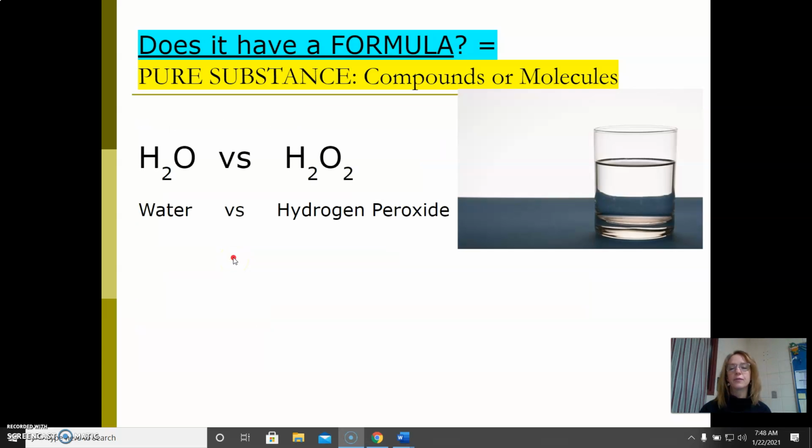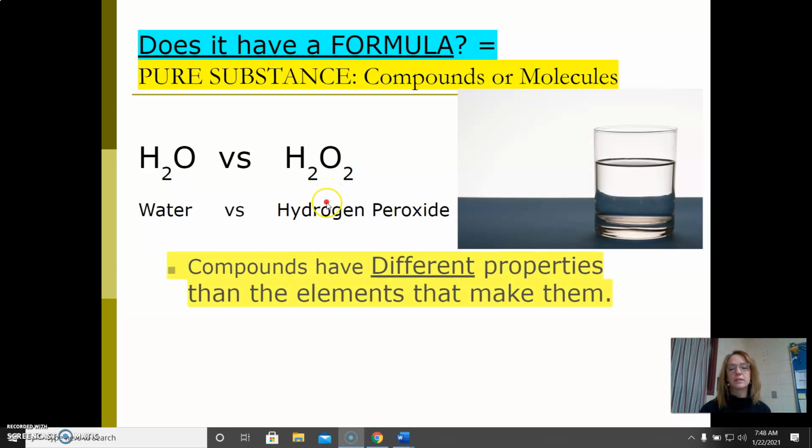All right, so let's look at these formulas. Again, they have to have an exact ratio. So water is made of two hydrogens and one oxygen. Hydrogen peroxide, all we've done is add an extra oxygen, and it makes a completely different substance. So test question right here: when you chemically combine something and turn it into a compound or molecule, it will have different properties than the individual elements that make it. So water versus hydrogen peroxide. Water you can't live without. They both look the same, you wouldn't be able to tell the difference, but if you guzzled a glass of hydrogen peroxide, you would die.